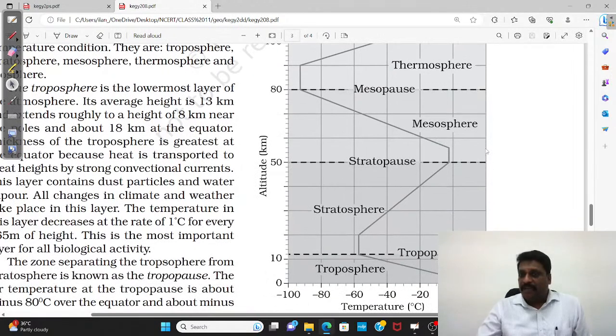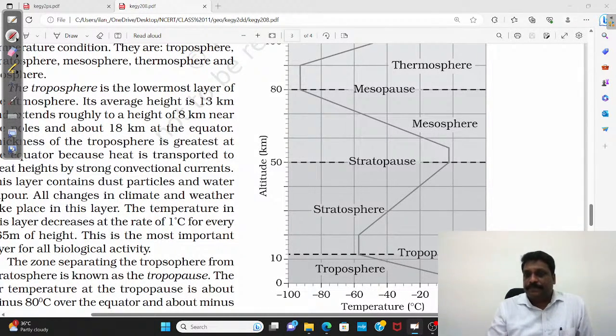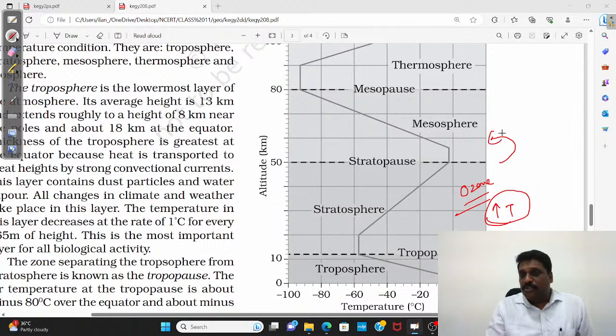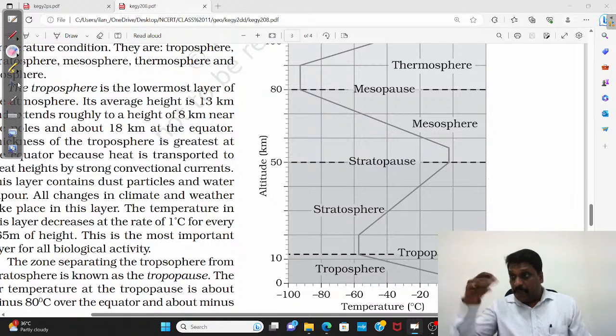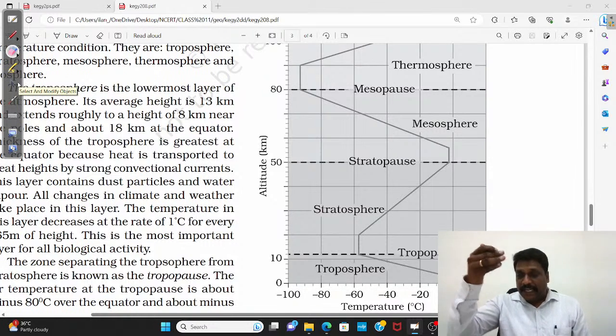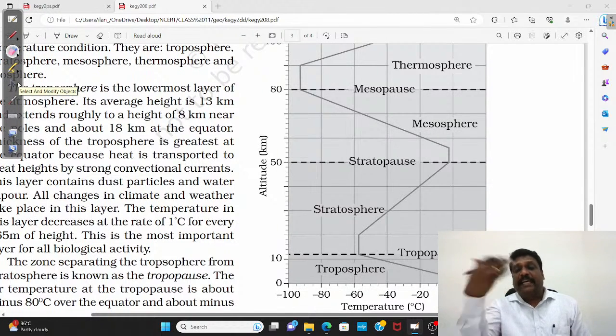So for every layer, my dear friends, what is very important here? Troposphere: you increase the height, temperature will decrease. Stratosphere, interestingly: you increase the height, temperature will increase. If you ask me the reason, the reason is ozone. Then you come to mesosphere: you increase the height, temperature decreases. Thermosphere: you increase the height, temperature increases. It means there is an alternate sequence of temperature getting reduced and getting increased.